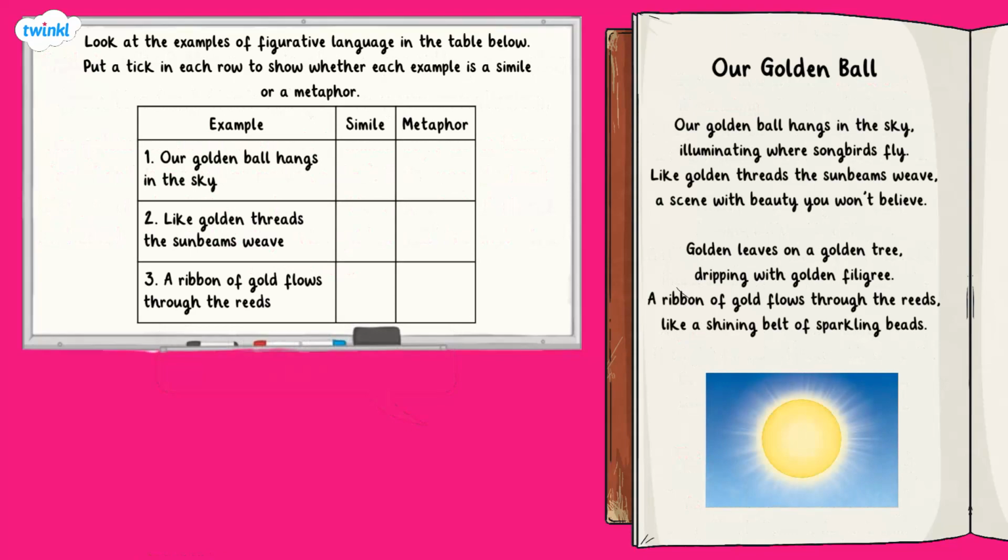Look at the examples of figurative language taken from the poem in the table below. Put a tick in each row to show whether each example is a simile or a metaphor. Here we are being asked to identify whether each example in the table is a simile or a metaphor, and place a tick in the correct column in the table. Pause the video here and answer the question. Press play again when you are ready.